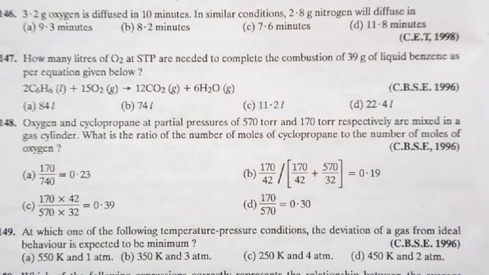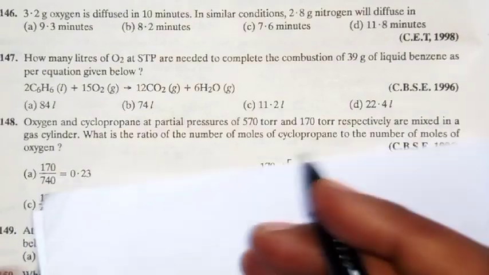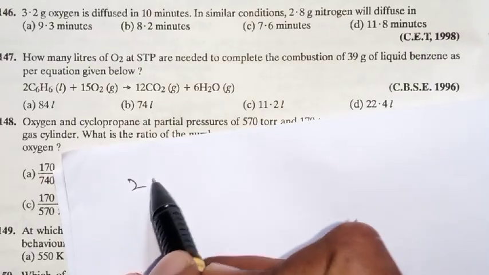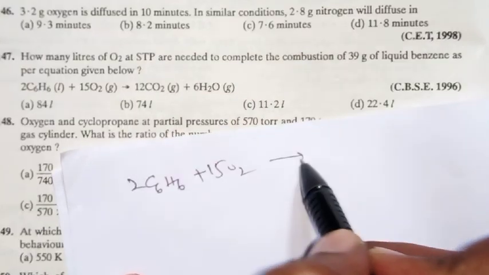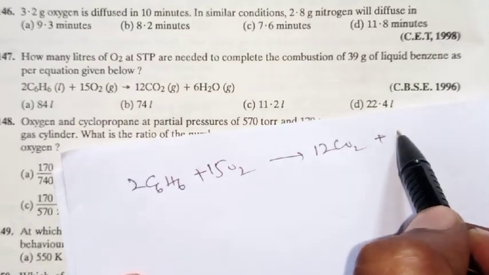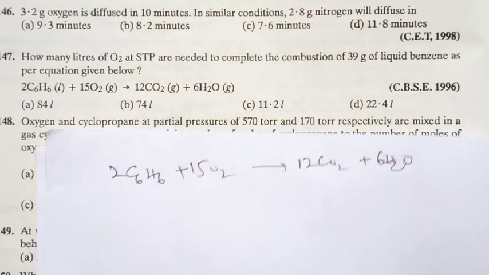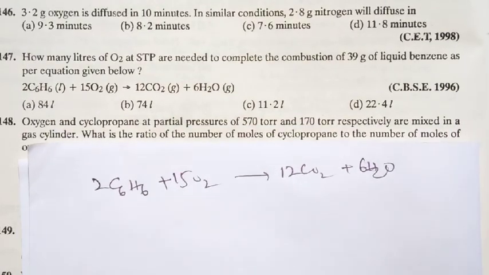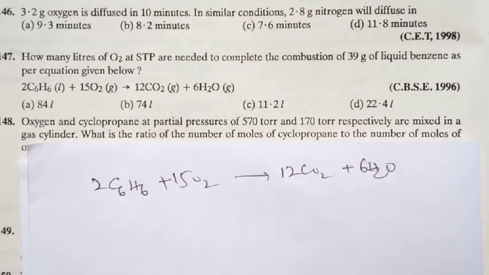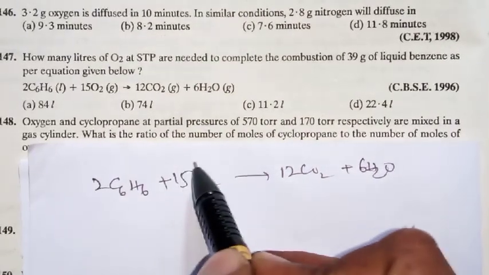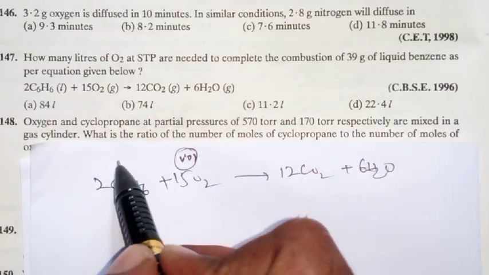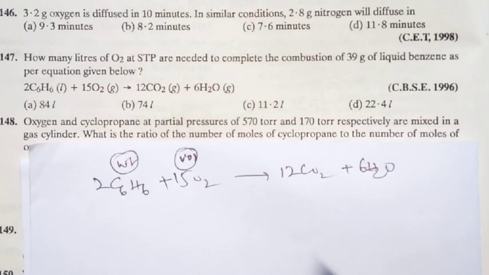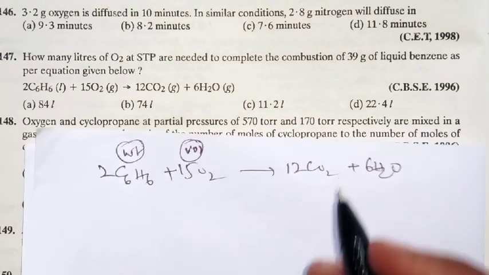They have given only one equation: 2C6H6 plus 15O2 gives 12CO2 plus 6H2O. Oxygen is expressed in terms of volume and benzene in terms of weight. That is why this is a mass-volume relation.